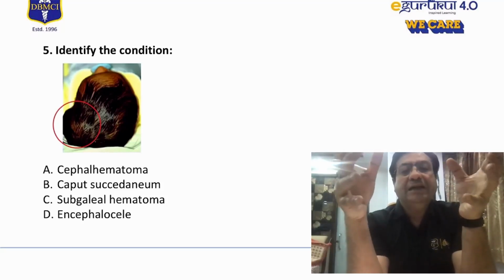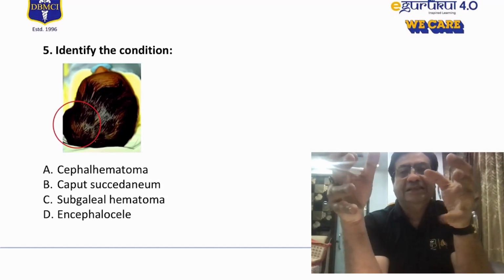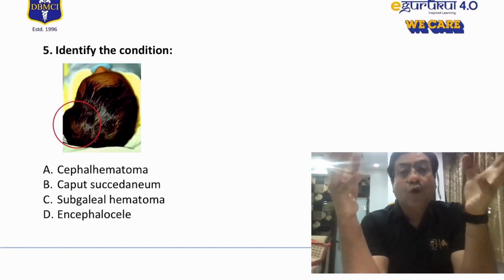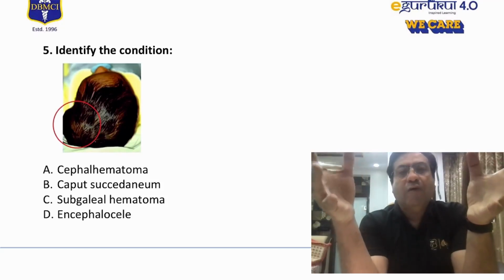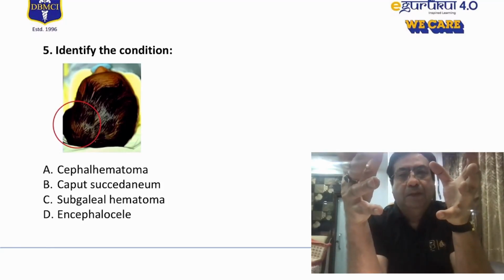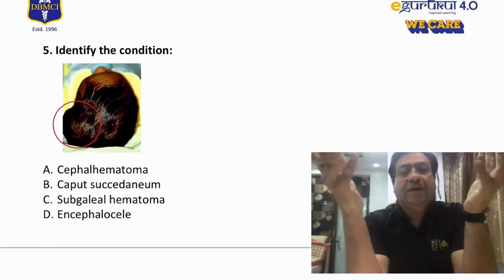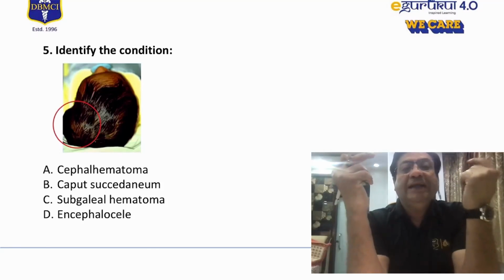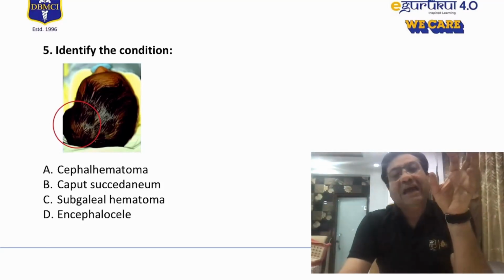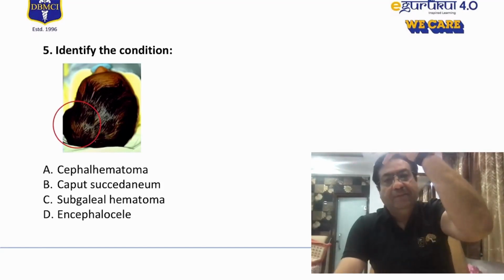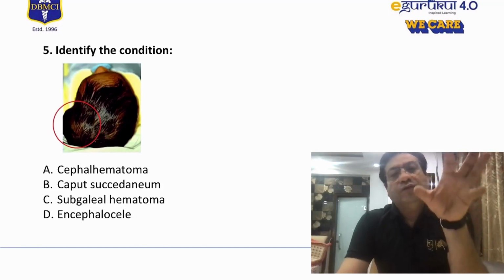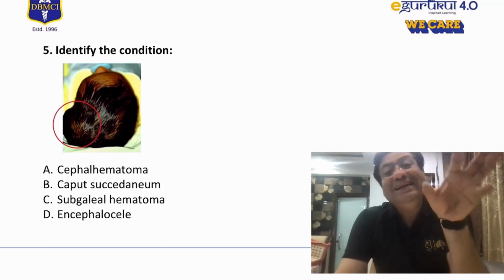See, caput succedaneums are actually fluid collections between the skin and the periosteum. And usually in cases of prolonged labors, because of the pressure of the vaginal walls on the presenting part of the skull, there is a swelling that may develop, a superficial swelling, and usually it is known to cross the midline. So you are more likely to see a caput succedaneum crossing the midline because it is a superficial swelling. And usually most of the times the swelling is seen on the presenting part of the skull.